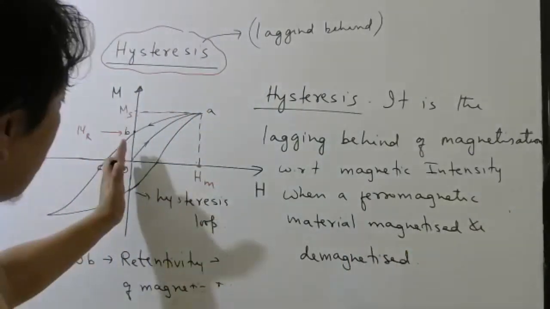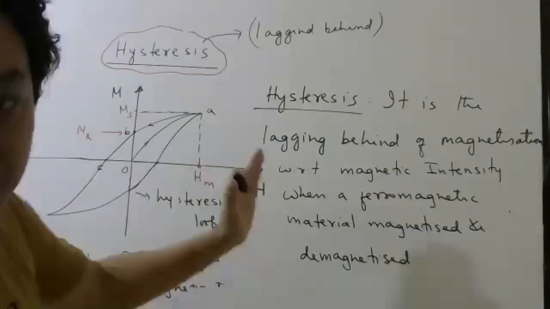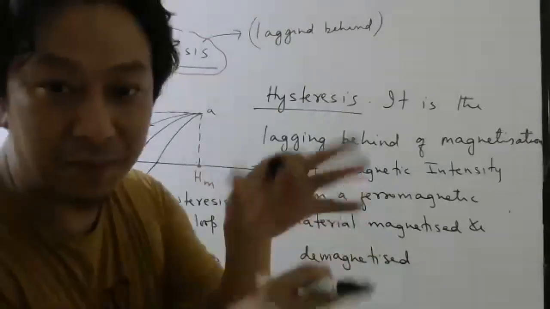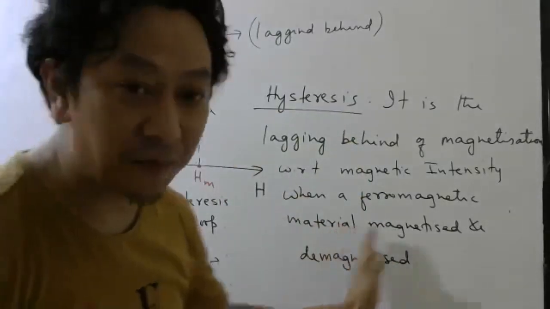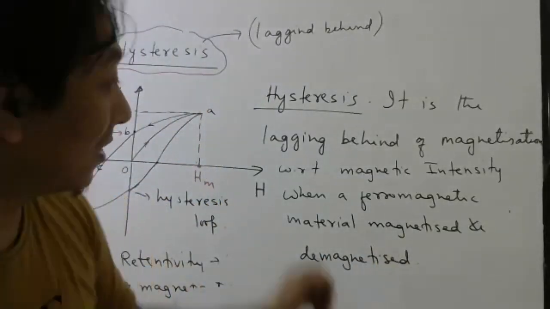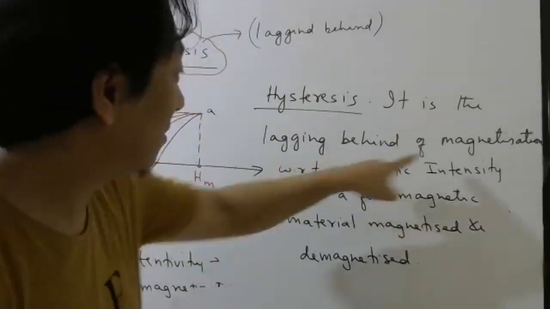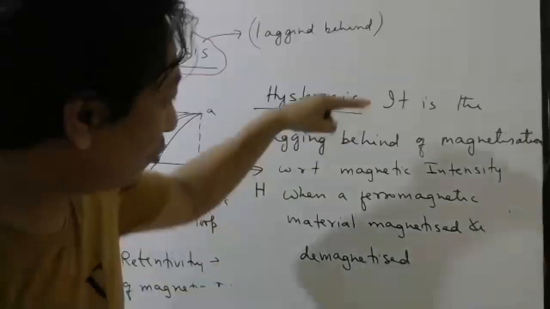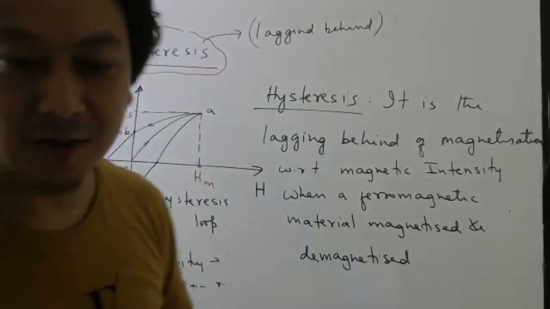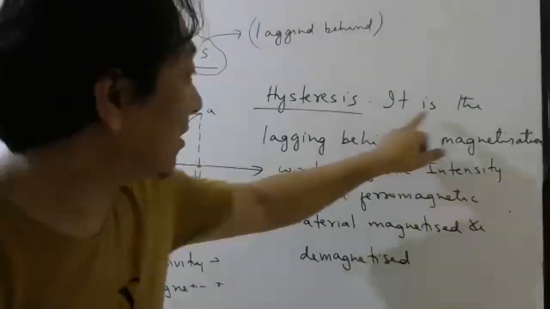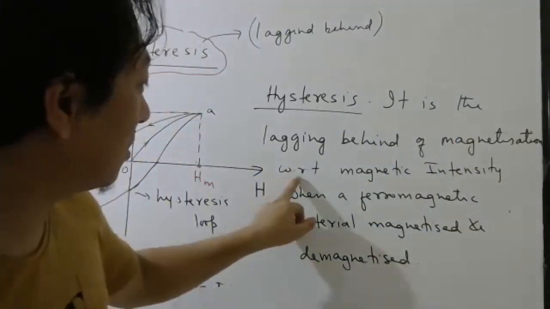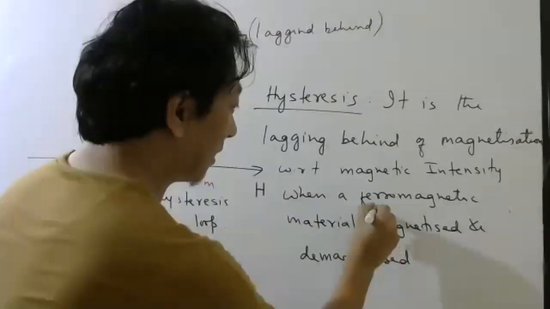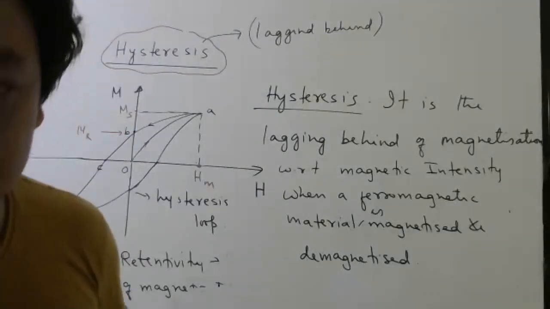Okay, so as you try to magnetize and demagnetize, magnetize means you are making the dipoles come in the same direction. Demagnetize means you are trying to make them random again. So during the process of magnetization and demagnetization, this M will lag behind, and that lagging behind is what is called hysteresis. If you don't like this definition, you can see our EPL also. I have written the definition there also. So it is the lagging behind of magnetization with respect to magnetic intensity when a ferromagnetic material is magnetized and demagnetized.